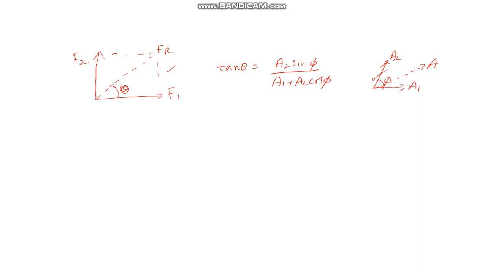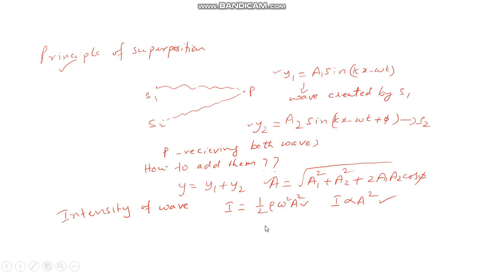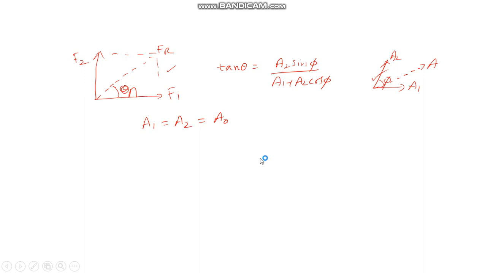Here one more important point is that when you consider A1 is equal to A2 equal to A0, and put it in the equation of intensity, then when you solve it, you get the expression I is equal to 4 I0 cos square phi by 2.